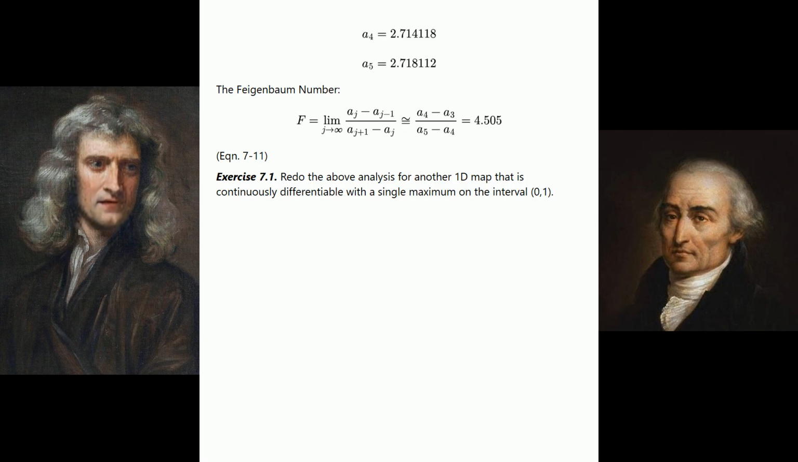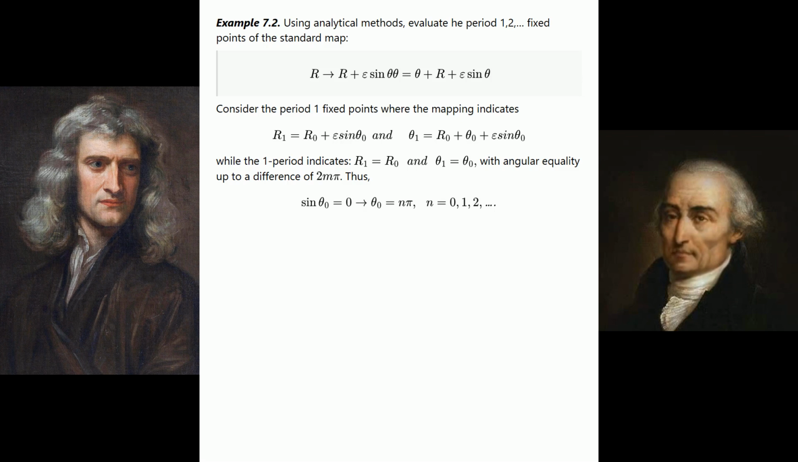Exercise 7.1. Redo the above analysis for another 1D map that is continuously differentiable with a single maximum on the interval 0, 1. Example 7.2. Using analytical methods, evaluate period 1, 2 fixed points of the standard map. See the equation shown. Consider the period 1 fixed points where the mapping indicates the next equation, while period 1 indicates r sub 1 equals r sub 0 and theta sub 1 equals theta sub 0, with angular equality up to a difference of 2m pi.